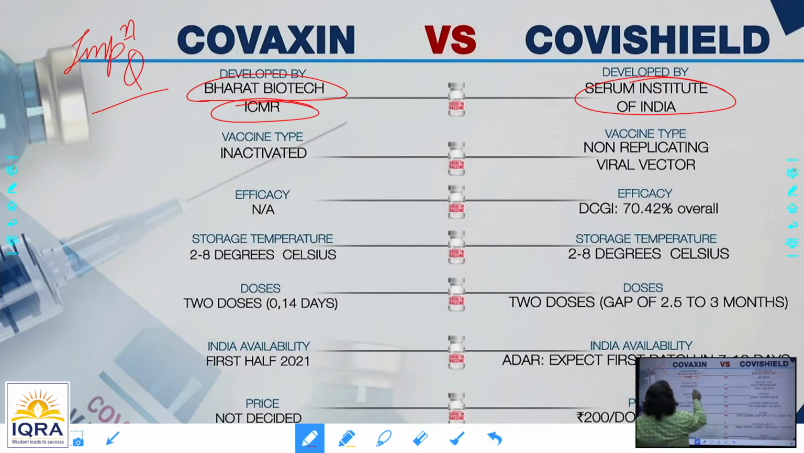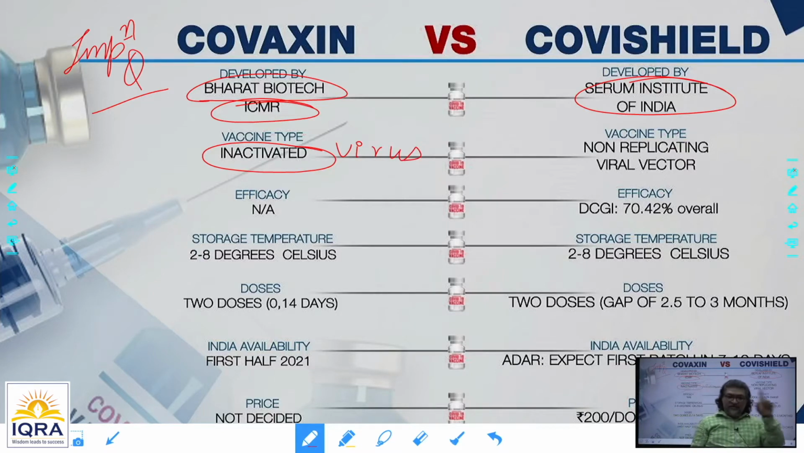Now coming to Covaxin, the vaccine type is inactivated. It uses an inactivated virus, just like the polio vaccine, where an inactivated virus is given, and our immune system recognizes the inactivated, dead virus with the surface protein as antigens, and our immune system makes antibodies in response to that.